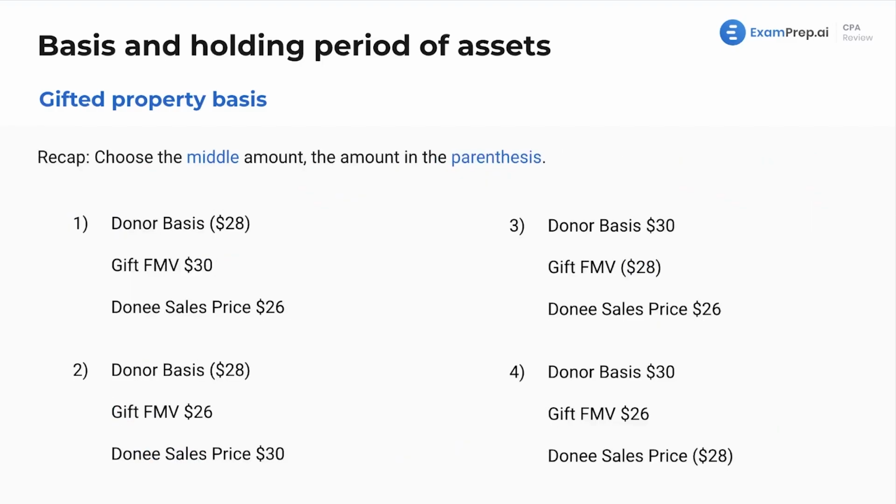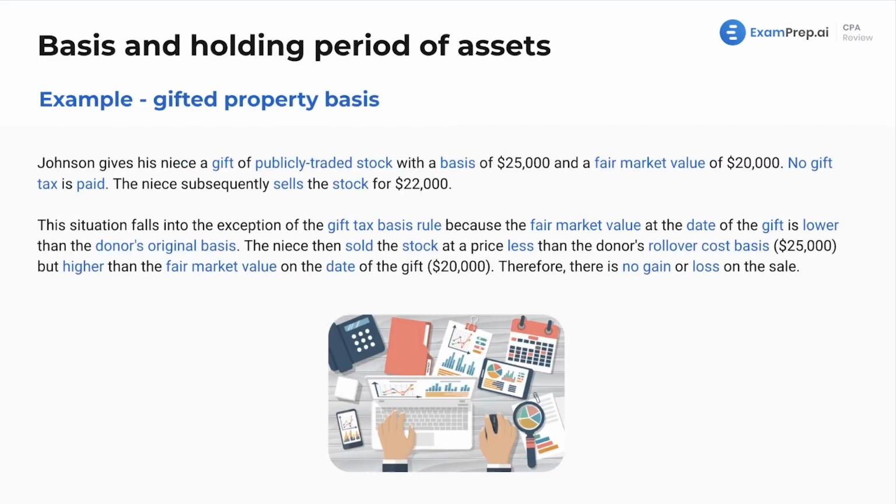Here's that slide again, just a reminder. Choose the middle amount, the amount in the parentheses. This is, again, nothing different than what we saw earlier. Just a reminder, an important slide to take note of. Now we're going to run through an example of the basis for gifted property.